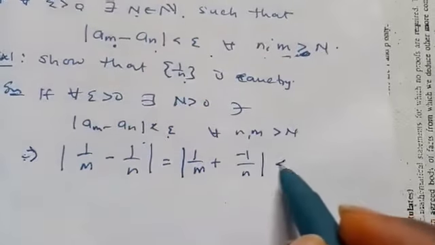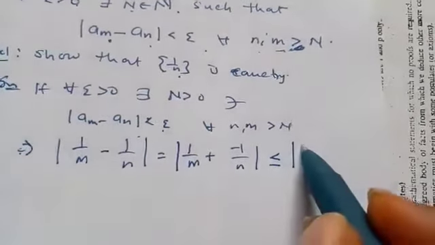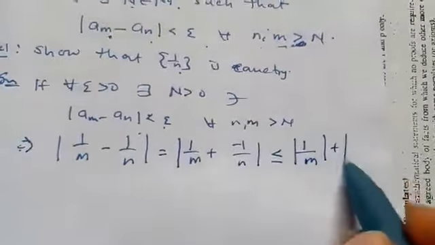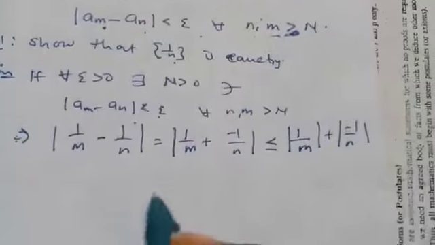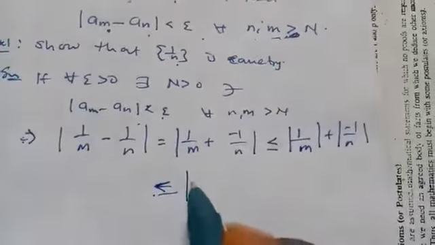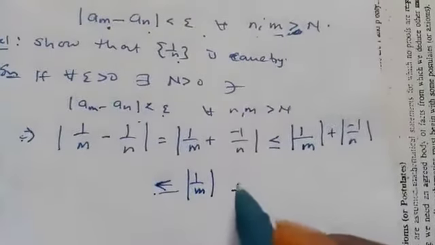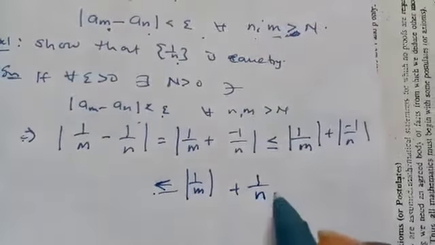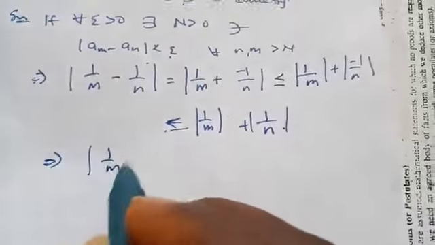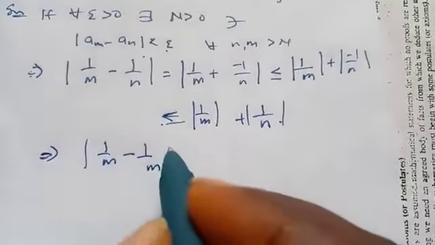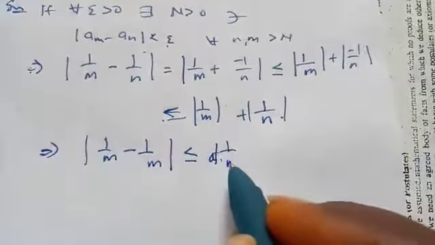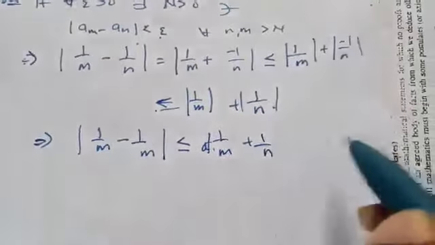By the triangle inequality, this is less than or equal to 1 over m plus 1 over n, so I can remove the absolute value there.